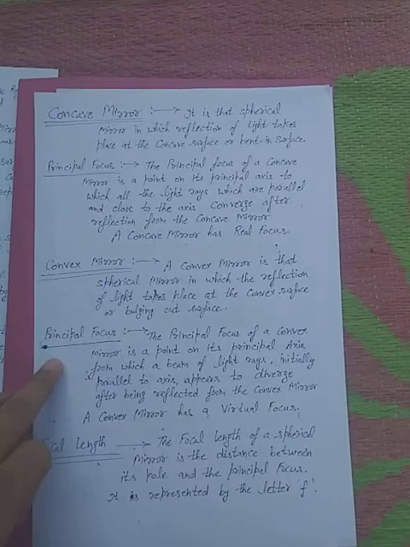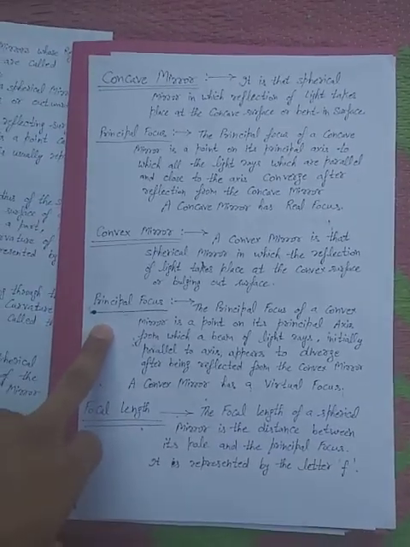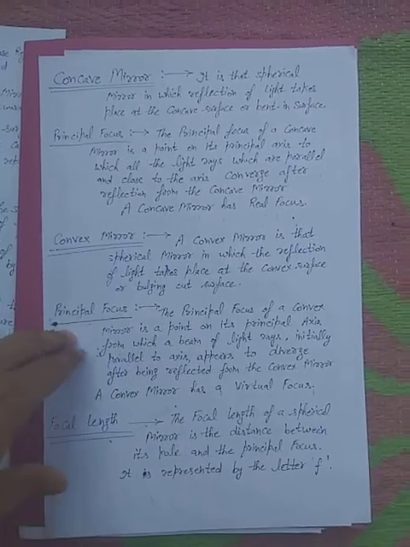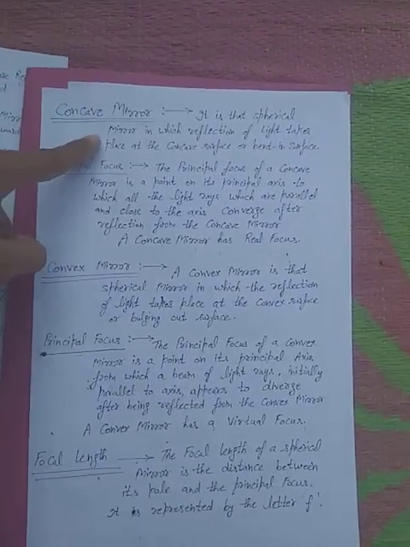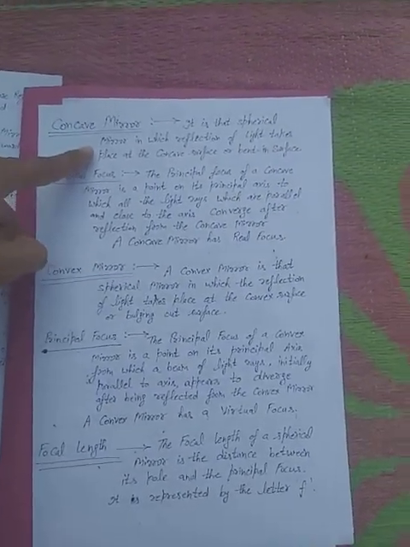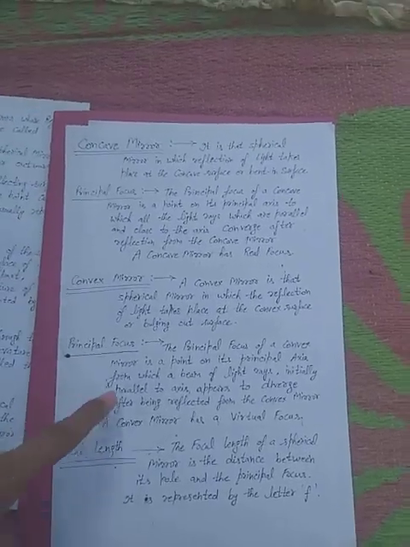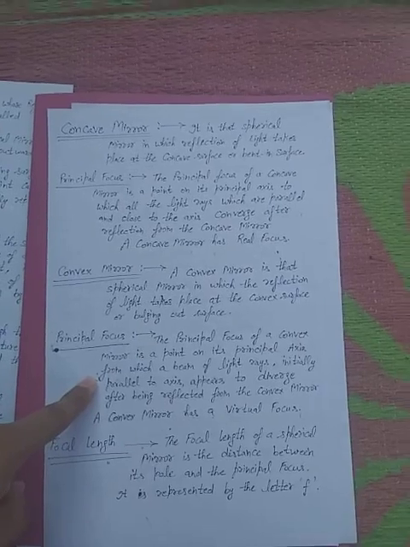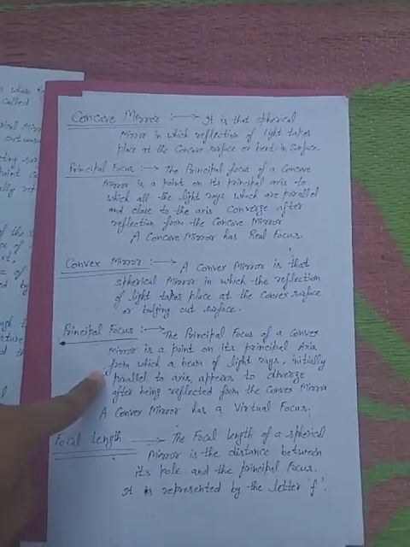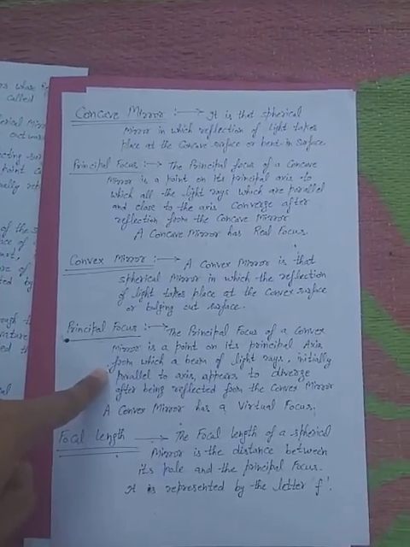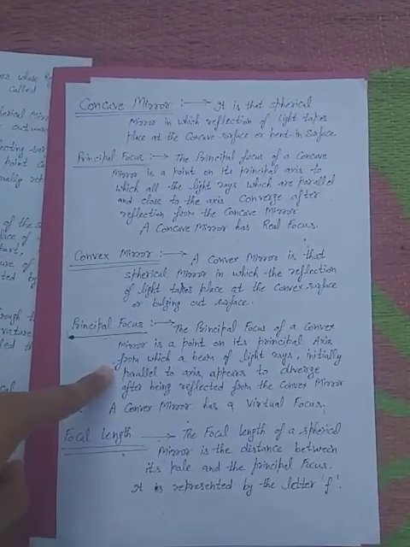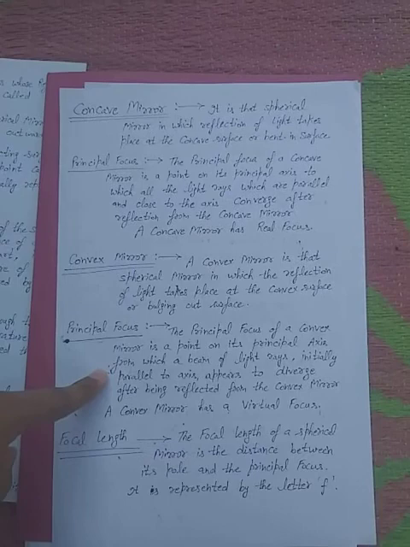In a concave mirror, the light rays converge after reflection. In a convex mirror, the light rays diverge. So, the diverging mirror is also called a convex mirror. A convex mirror has a virtual focus.